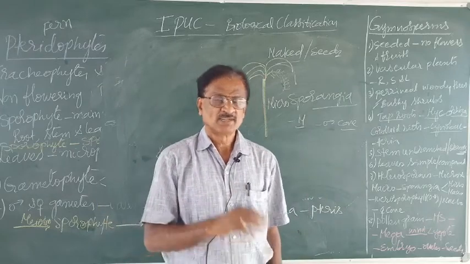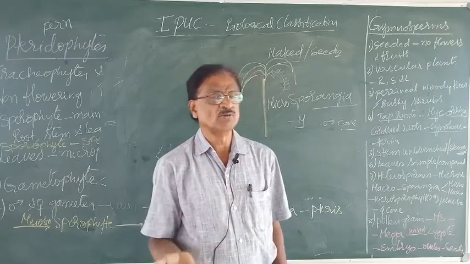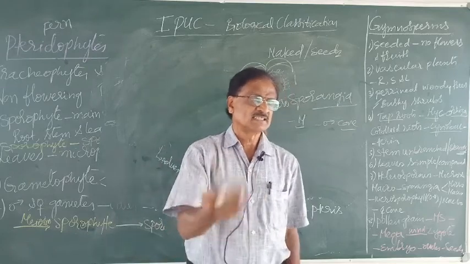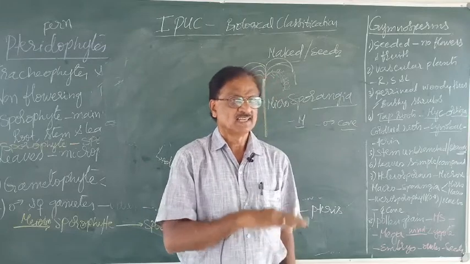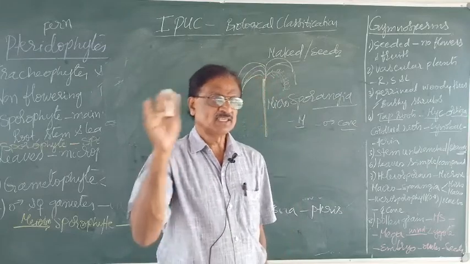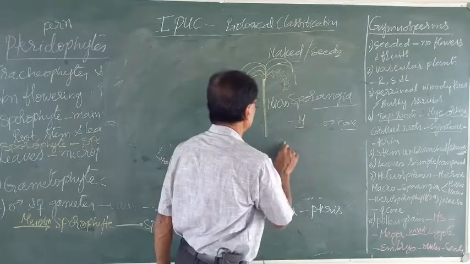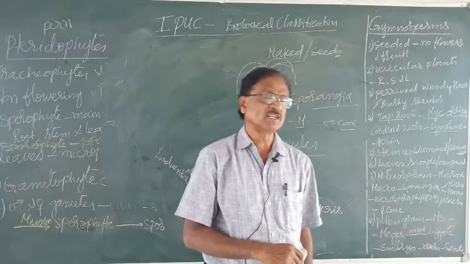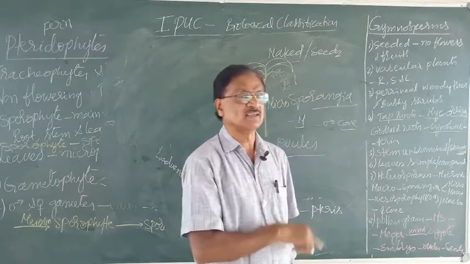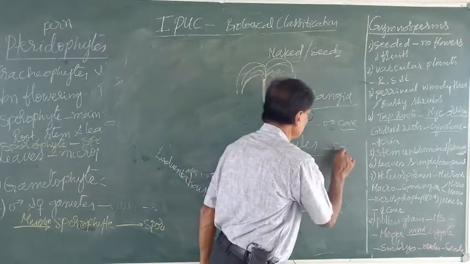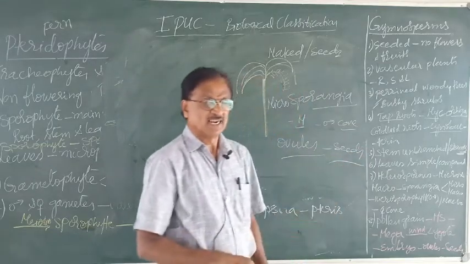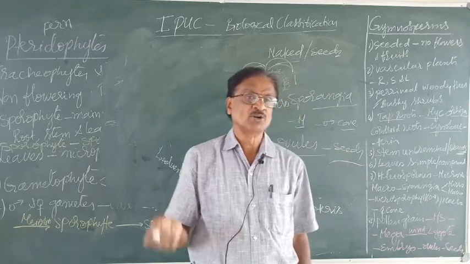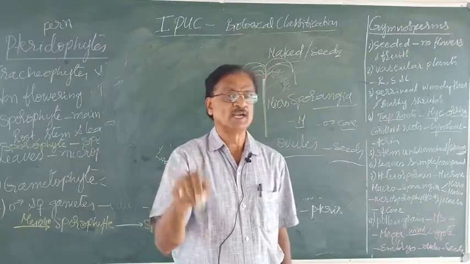Whereas the ovules present there form seeds. Are there any fruits? No fruit, because there are no flowers. Hence, the seeds become naked. Seeds are developed from the ovules. Ovules are found in the female sex organ. These develop into the seeds. And ultimately, the zygote develops into a sporophytic body.